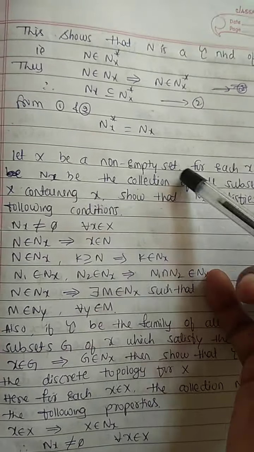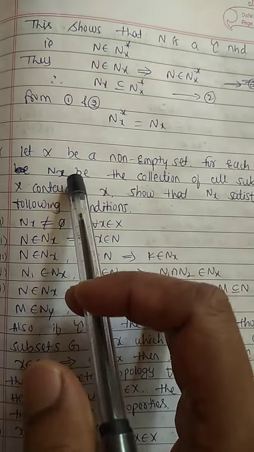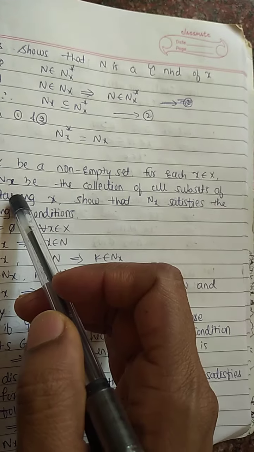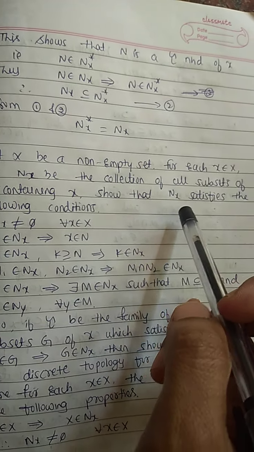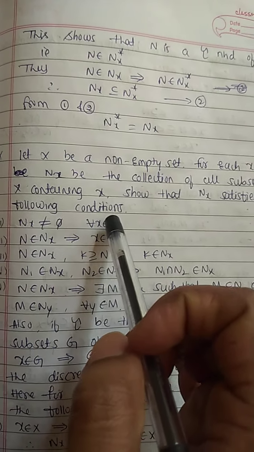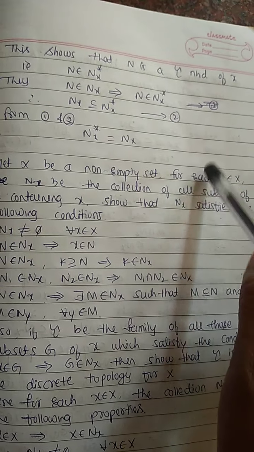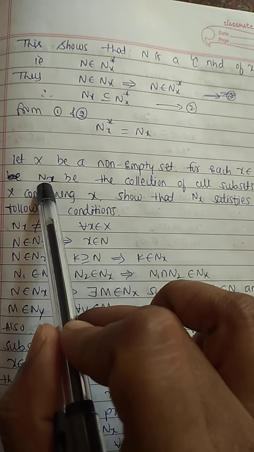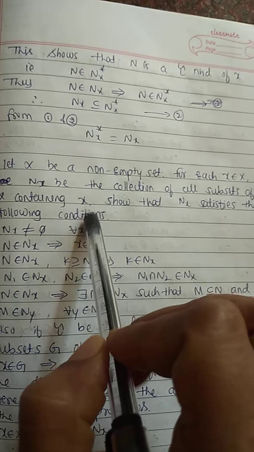Example: let X be a non-empty set. For each element x belongs to X, Nx be the collection of all subsets of X containing x. Show that Nx satisfies the following conditions. Here, X is a non-empty set and this x is a member of X. Nx is the collection of all subsets of this X which contain the element small x.